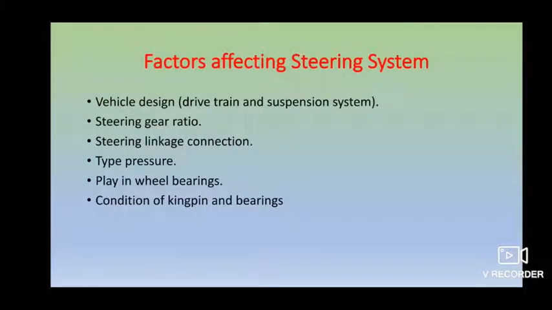Next, coming to the factors affecting the steering system. So what are the factors which we have? The major important one, the steering gear ratio, is one of the big factors. Next is linkage connections, another factor; tire pressure, obviously; and next is your wheel bearing, the condition of your kingpin and bearing. What is your kingpin?